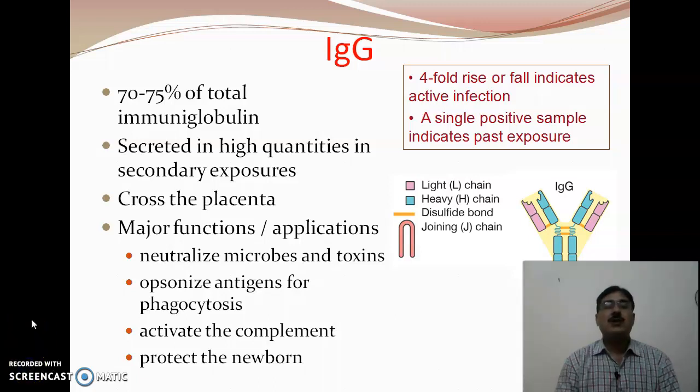Now we will discuss the various types of antibodies. As I've told you earlier, there are 5 different types of antibodies. Number 1 is IgG, immunoglobulin G. It is approximately 70 to 75% of the total immunoglobulin present in the blood serum. It is secreted in high quantities, especially in the secondary exposure.